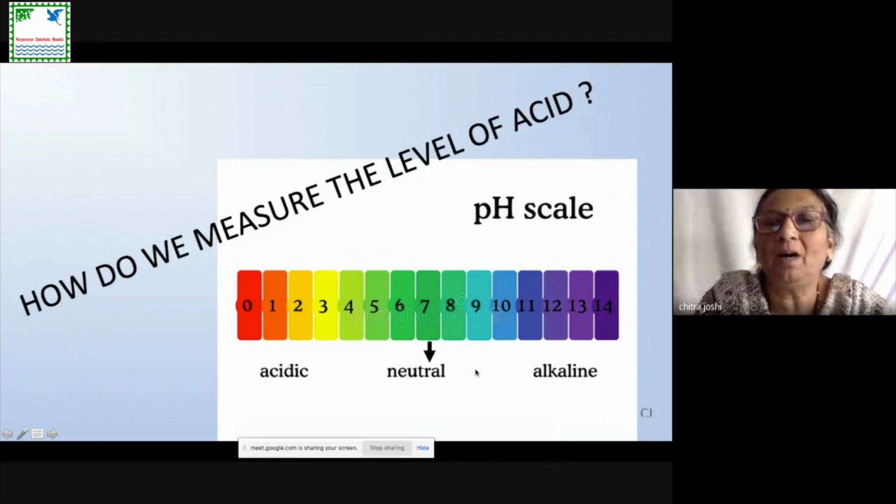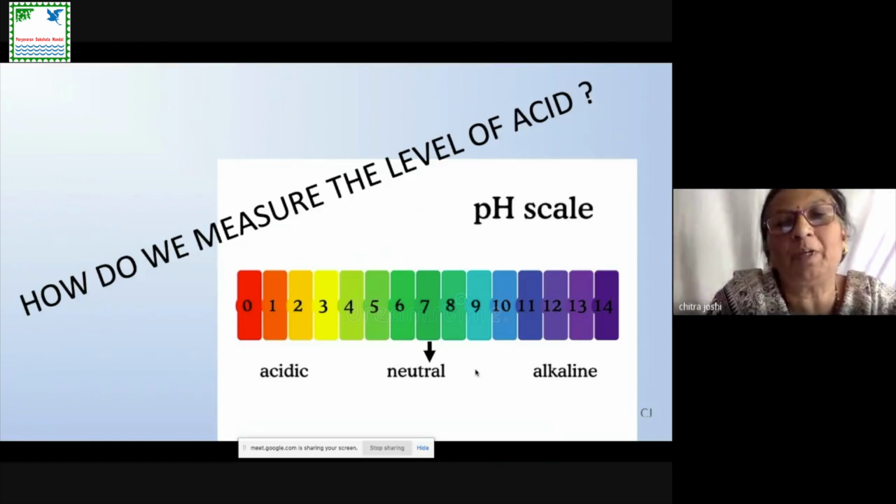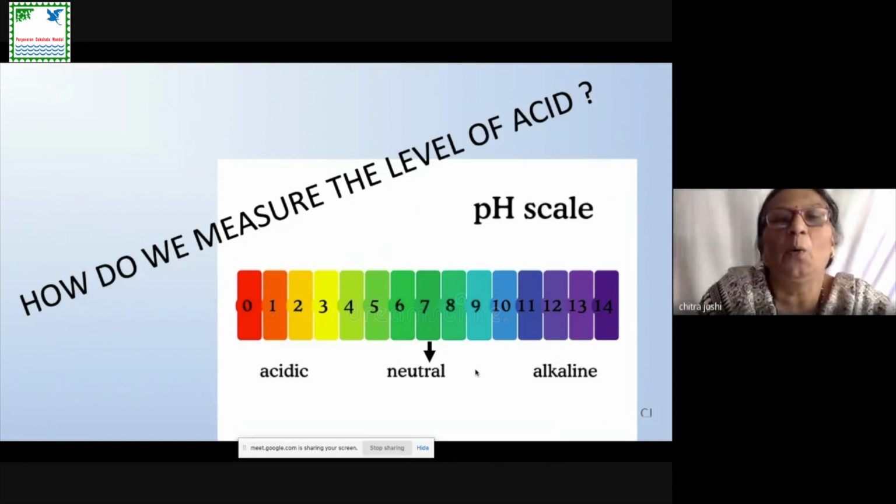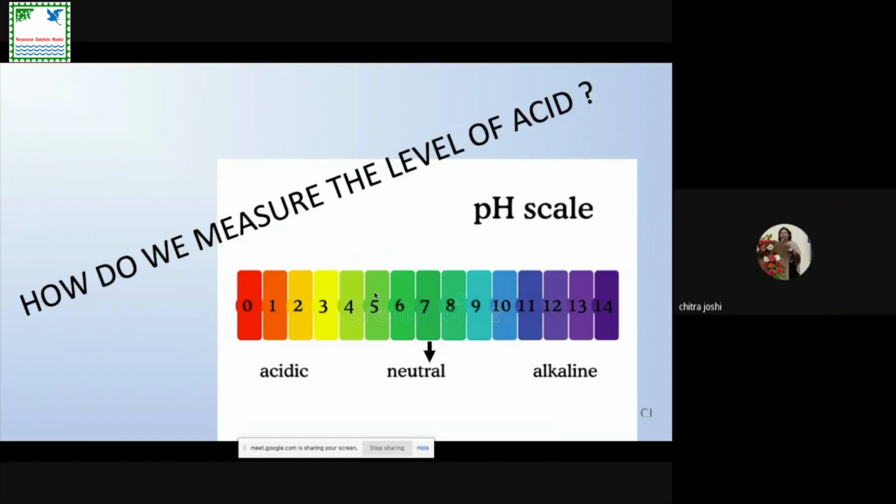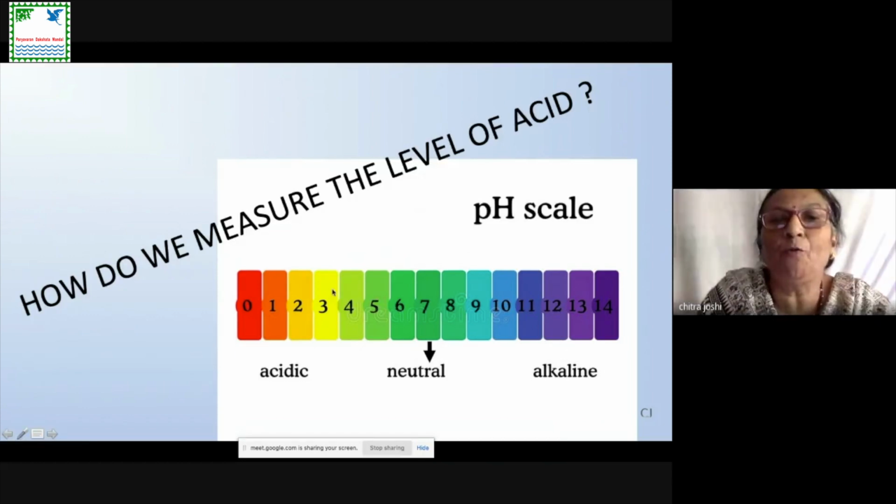Now, normal rain has a pH range between 5.6 and 6, whereas acid rain has a pH of 4. Now, a difference of 1 unit of pH tells us the concentration of hydrogen ions is 10 times more. That means, suppose the pH value changes from 5 to 4, that tells us the hydrogen ion concentration has increased from 10 raised to minus 5 to 10 raised to minus 4 in the solution.